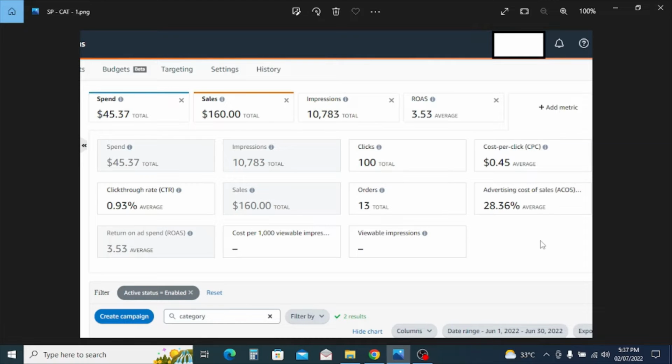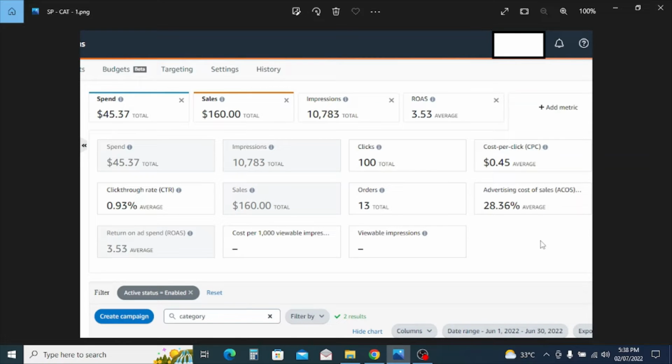One is highly relevant to the product, but the other is only a little bit relevant. We are still getting conversion on the highly relevant category, which is more relevant to the product, but I am getting impressions on the other category as well. There is still not that much conversion, but impressions are there. I'm hoping that I will get results there as well.